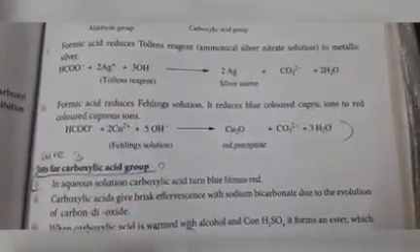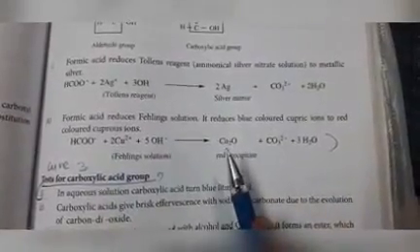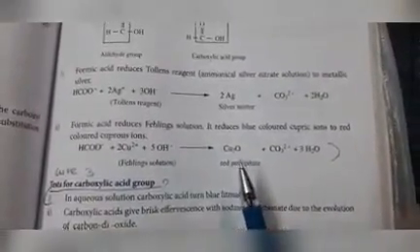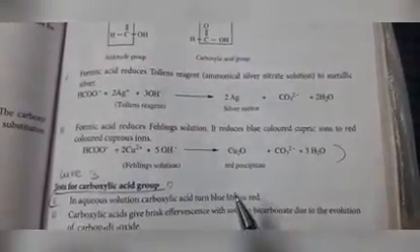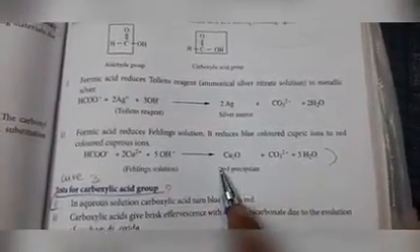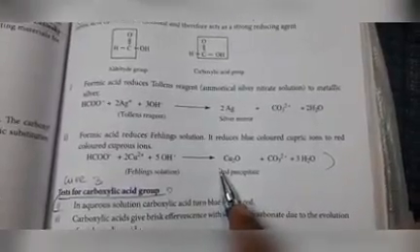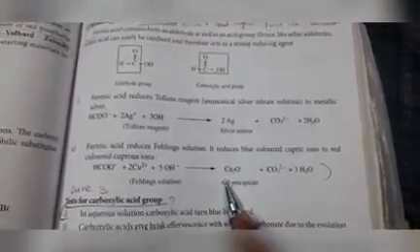So in this reaction, formic acid reduces Cu2 plus ion to Cu plus. The charge of copper in this compound is plus 1, because the oxygen has minus 2 charge, so minus 2 means totally plus 2 is the charge for 2 coppers. For 2 coppers plus 2 means for each copper plus 1. So on the left hand side the charge of the copper is plus 2, on the right hand side the charge of the copper is plus 1. So the charge is reduced from plus 2 to plus 1.